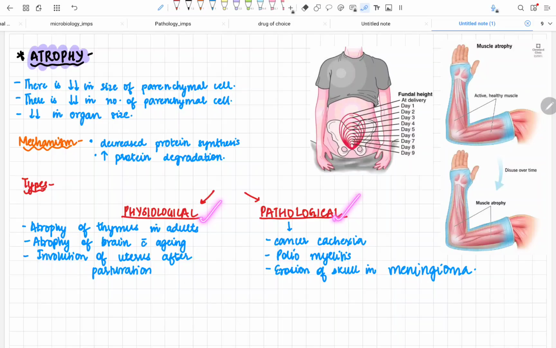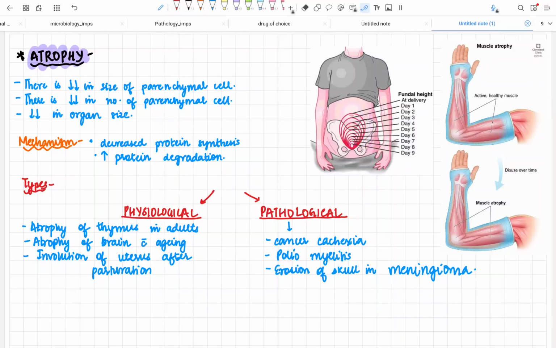The physiological and pathological. Physiological atrophy is usually seen in the thymus in adults, because the thymus is the organ that is more prominent during childhood for protection against diseases, and as we become adults, there is atrophy of the thymus. There is atrophy of the brain along with aging, and there is involution of the uterus after parturition. We have seen that the uterus after delivery becomes small, and the involution process usually takes 6 weeks after the delivery. The size of the uterus will decrease day by day, and by 6 weeks it will come back to its normal size.